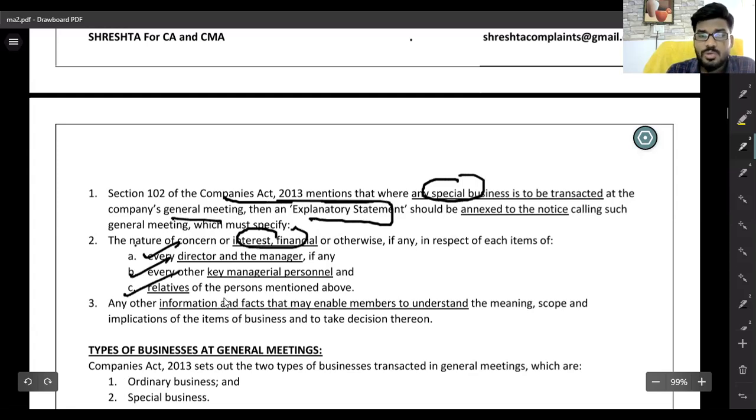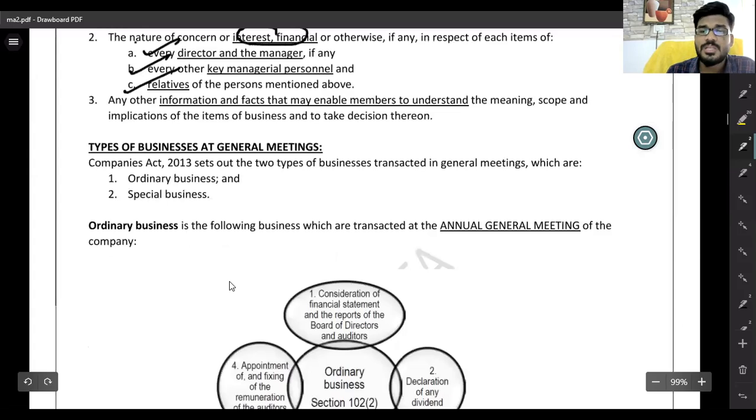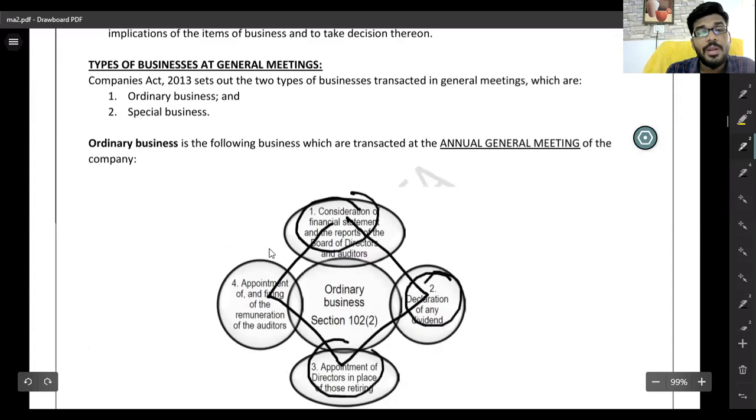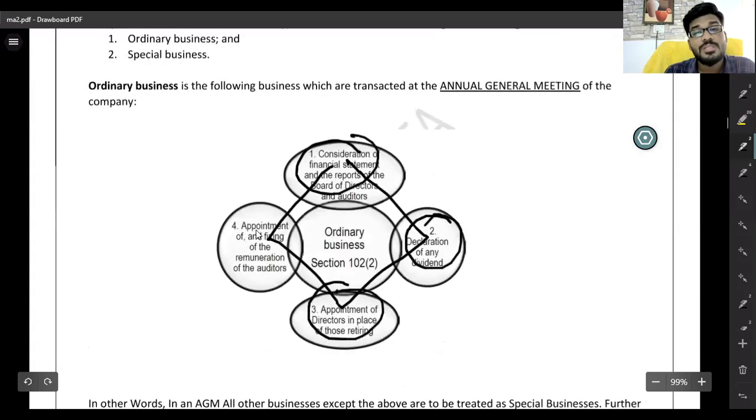Generally, business is of two types: ordinary business and special business. These four are called ordinary business: consideration of financial statements and reports, declaration of dividend, appointment and removal of auditor, and appointment and removal of director. These are all ordinary businesses, and they can be done only in the AGM. But special businesses can be done in both AGM and EGM.